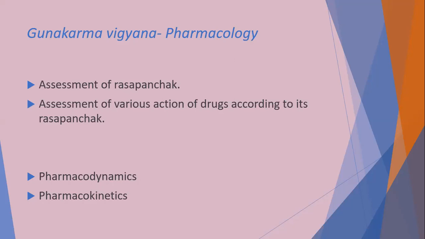In modern term, pharmacology deals with the detailed study of drugs, which is divided into two parts, that is pharmacodynamics and pharmacokinetics. Dynamics means what the drug does to the body. That is pharmacodynamics. And pharmacokinetics means what the body does to the drug. In detail, we will discuss both the terms during the study of modern pharmacology. This is only the brief definition of pharmacodynamics and pharmacokinetics.